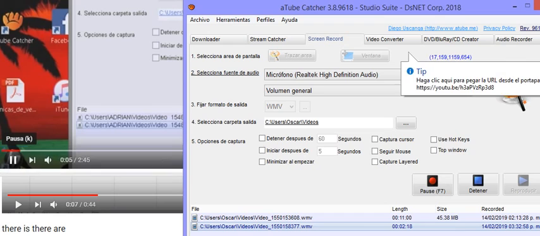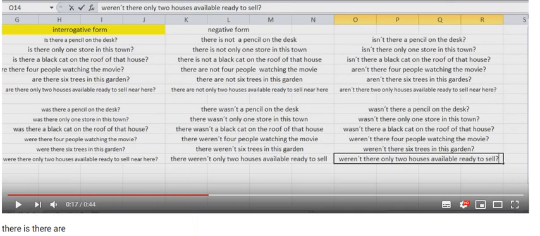And then we have negative questions. Isn't there a pencil on the desk? Isn't there only one store in this town? Isn't there a black cat on the roof of that house? Aren't there 4 people watching the movie? Aren't there 6 trees in this garden? Aren't there only 2 houses available ready to sell near here?